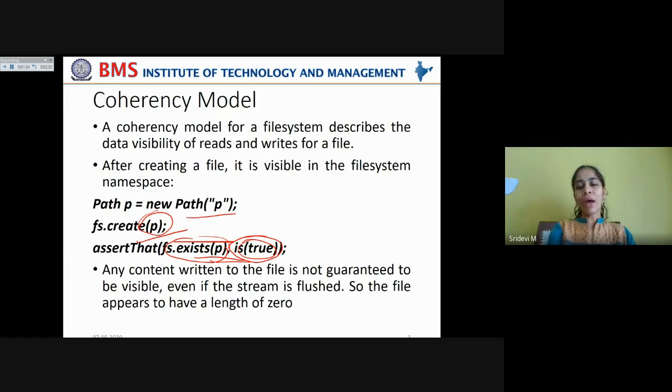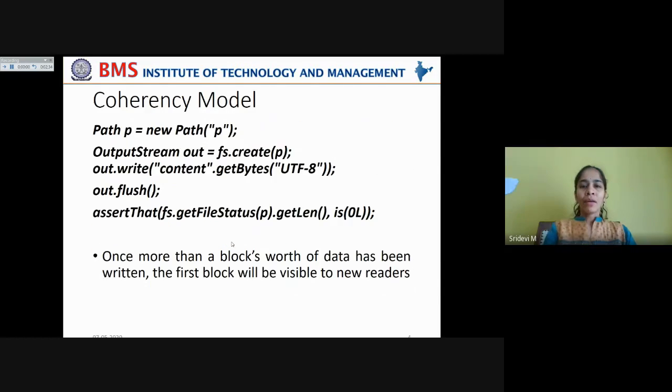So the file appears to have a length of 0. Sometimes when the data is accumulated and flushed onto the file, written onto the file, still it doesn't ensure that it appears to the client. Why? Because a complete block has to be written in order to make that block visible to the user. That is why, though the stream has been flushed, the file appears to have a 0 length most of the time. That can be checked by using this code snippet.